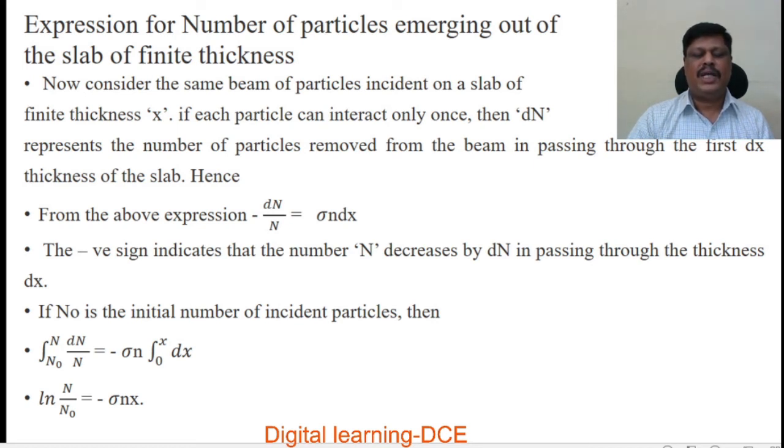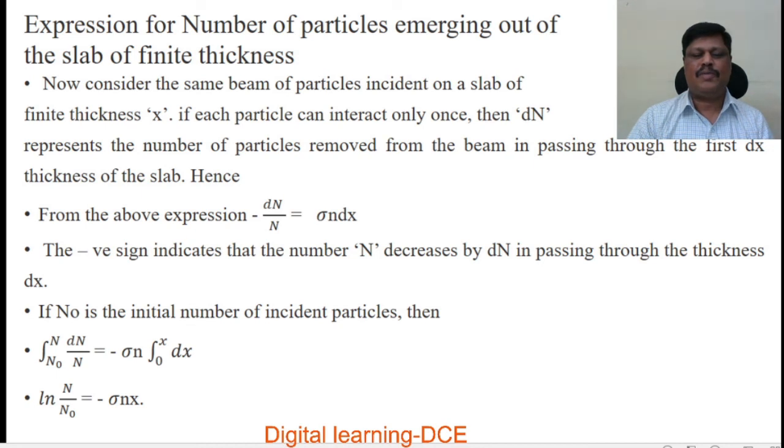Hence, from the above expression, we know that minus dn by n is equal to sigma n dx. In the last slide, we proved that dn by n is equal to sigma n dx. Here we have taken dn by n with a negative sign because the negative sign indicates that the number n decreases by dn in passing through the thickness dx.